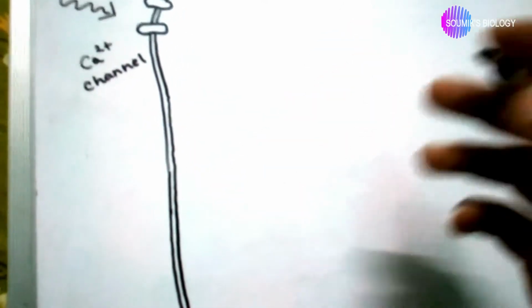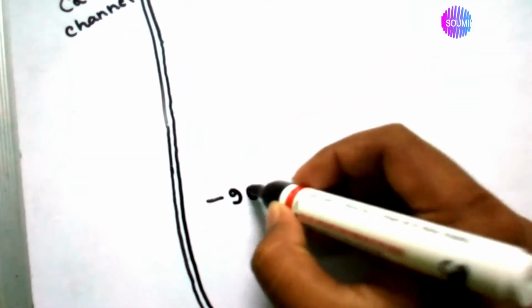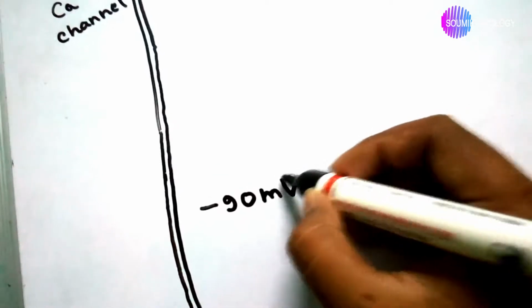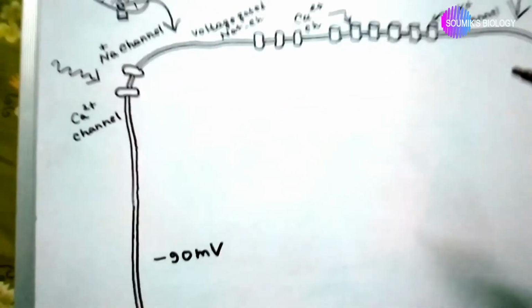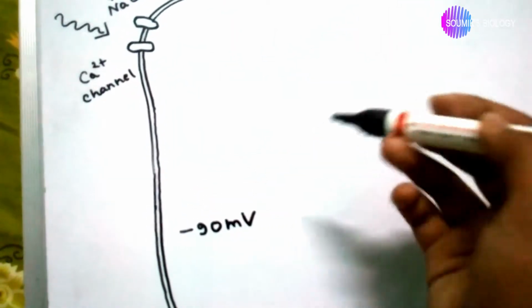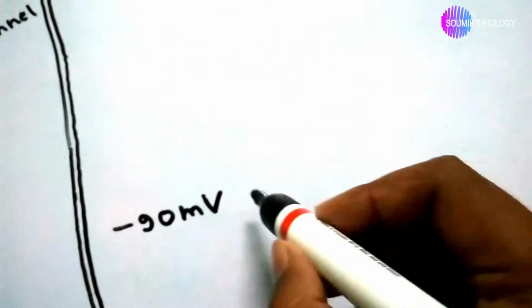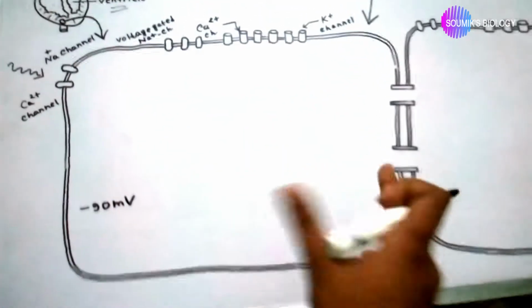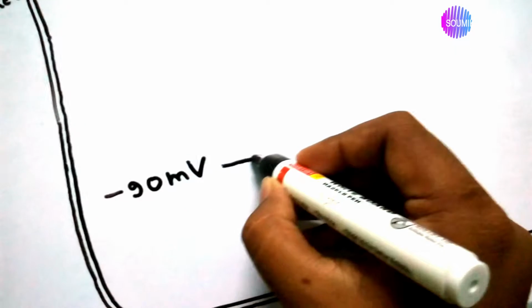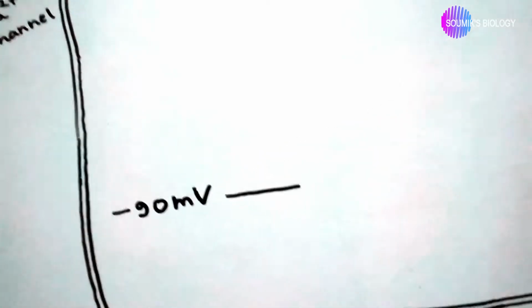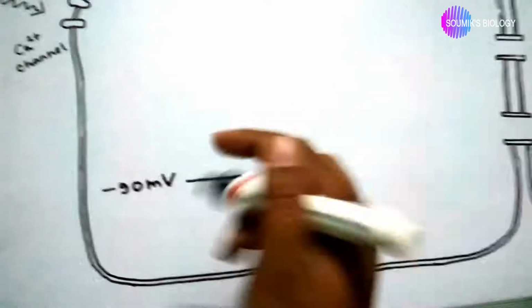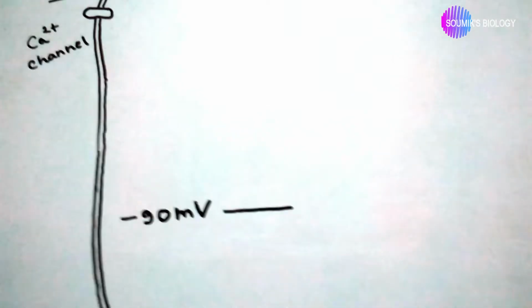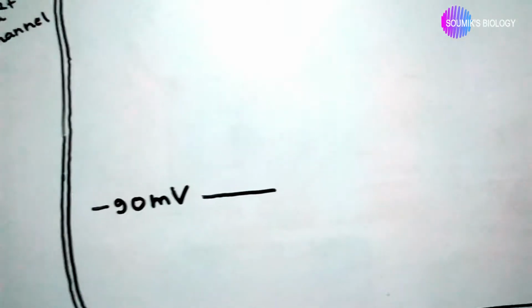The potential in the cell is minus 90 millivolt. So these cells are in the resting state. This minus 90 millivolt is constant for some time.